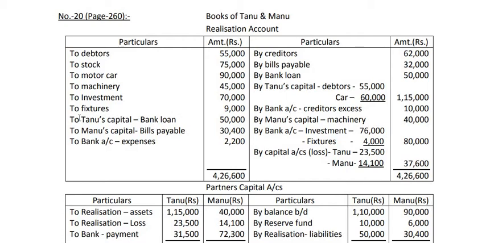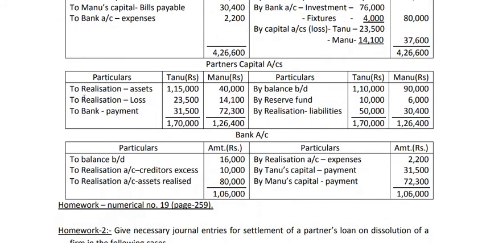So that will come this side, to Tanu's capital, bank loan 50,000. Now this entry will be credited to Tanu's account and this entry will be debited to Tanu's account. So I have written here to realization account assets 1,15,000 and this side by realization account 50,000. This is for Tanu only. Okay, 1,15,000 and 50,000.